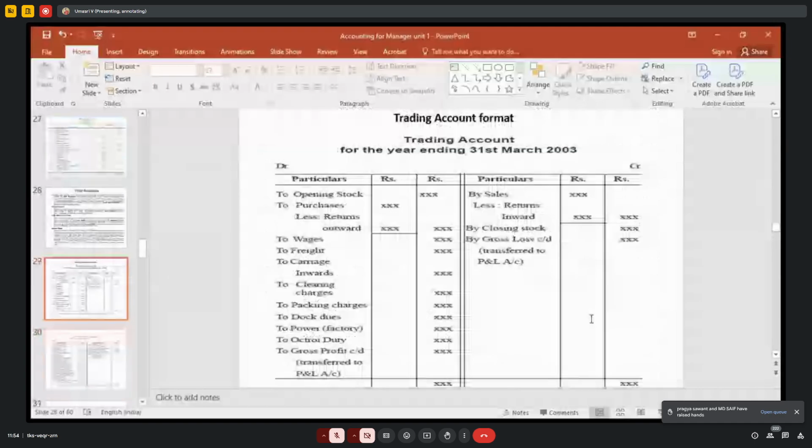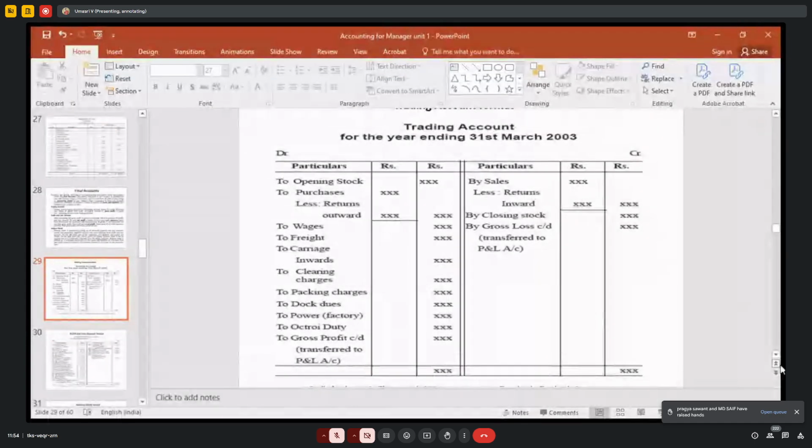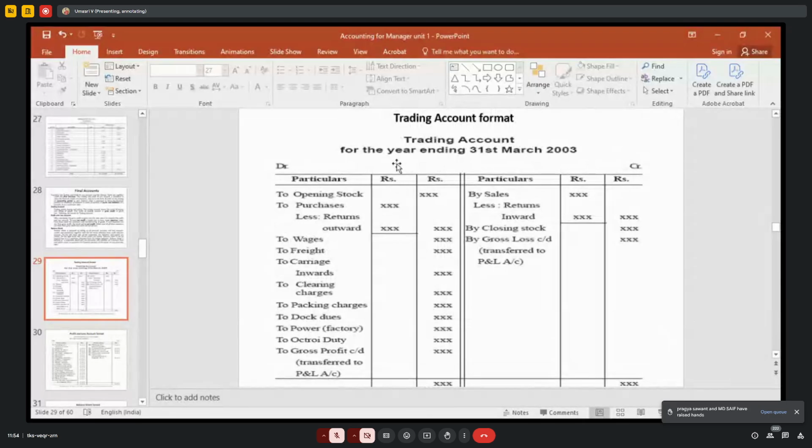I have given the explanation for everything. Specimens in trading account: how you have to write the heading, debit side, credit side, and what are the items to be entered in the trading account. Only that thing you have to take. See here, trading account for the year ending 31st March or 31st December, like that you have to write. Debit side, trading account, you have to start with the opening stock and end with the closing stock, right?